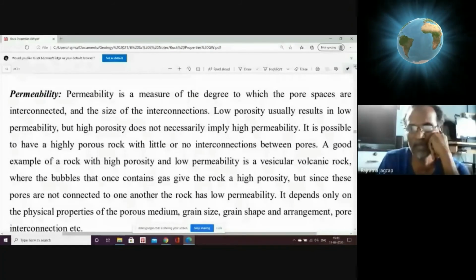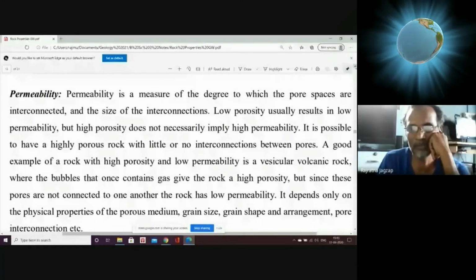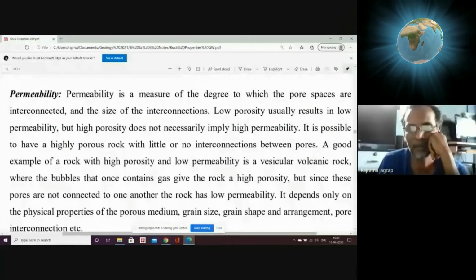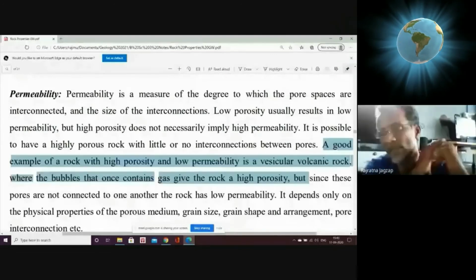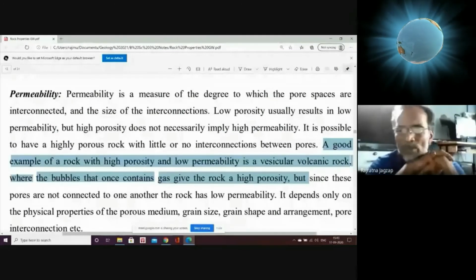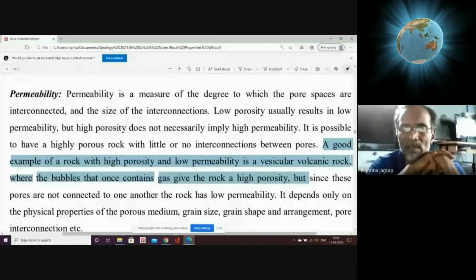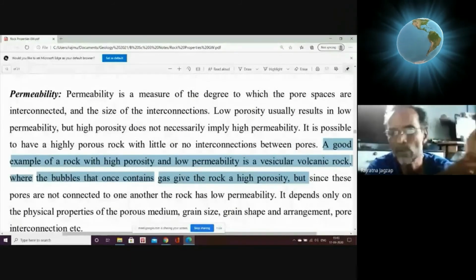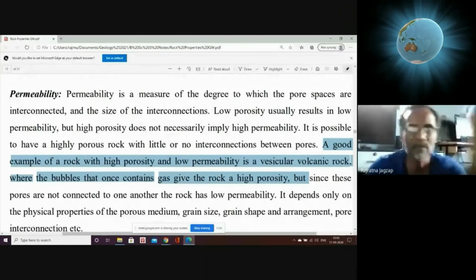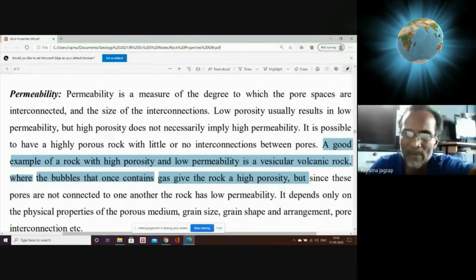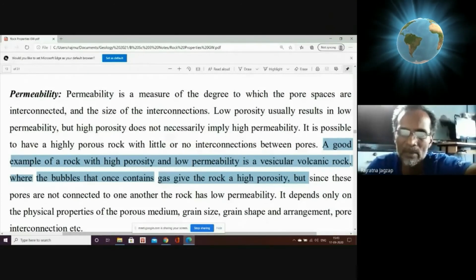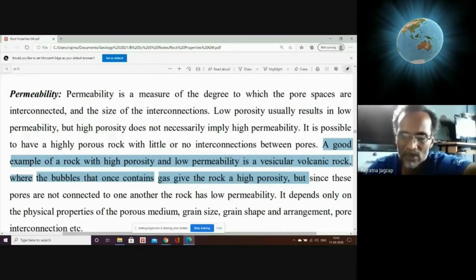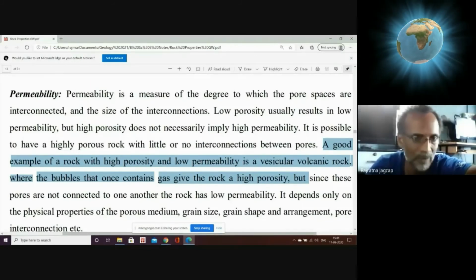A good example of rock with high porosity and low permeability is vesicular or lake rock. बघा, तर वेसिकल्स मध्ये फॉर एक्झाम्पल बेसाल्ट आहे. वेसिकलर बेसाल्ट मध्ये भरपूर पोर्स असतात, वेसिकल्स असतात, but those pores are not well connected. So though porosity is more, we do not have permeability. Water present in that pores or gaps of vesicles cannot be interconnected, so it cannot flow laterally or vertically, so it is not useful.